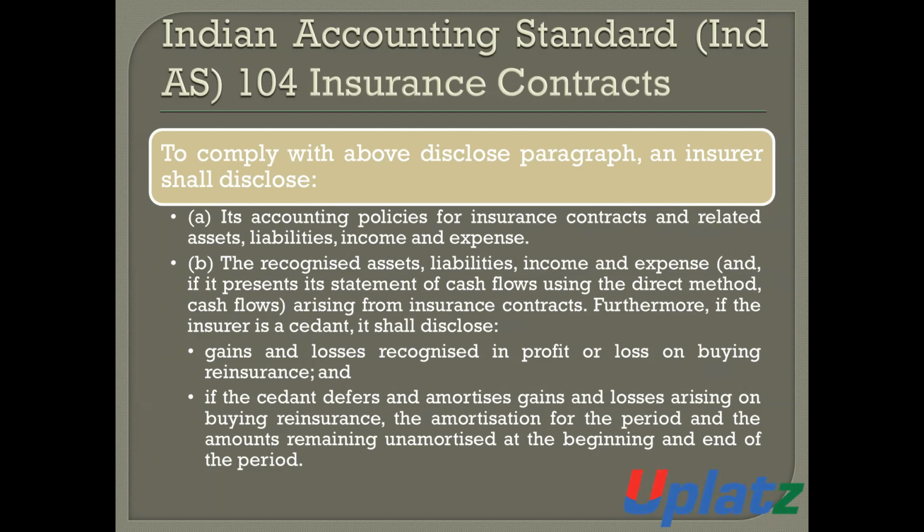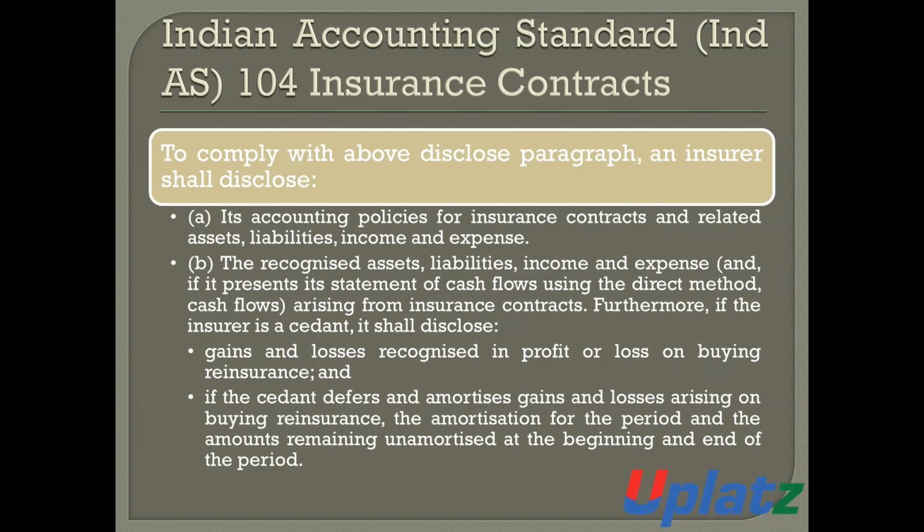Point B, the issuer shall disclose the recognized assets and the recognized liabilities, income, and expenses arising from insurance contracts. Furthermore, if the insurer is a cedent, then it will disclose, number one, the amount of any gain or loss recognized in profit and loss on buying the reinsurance contract.